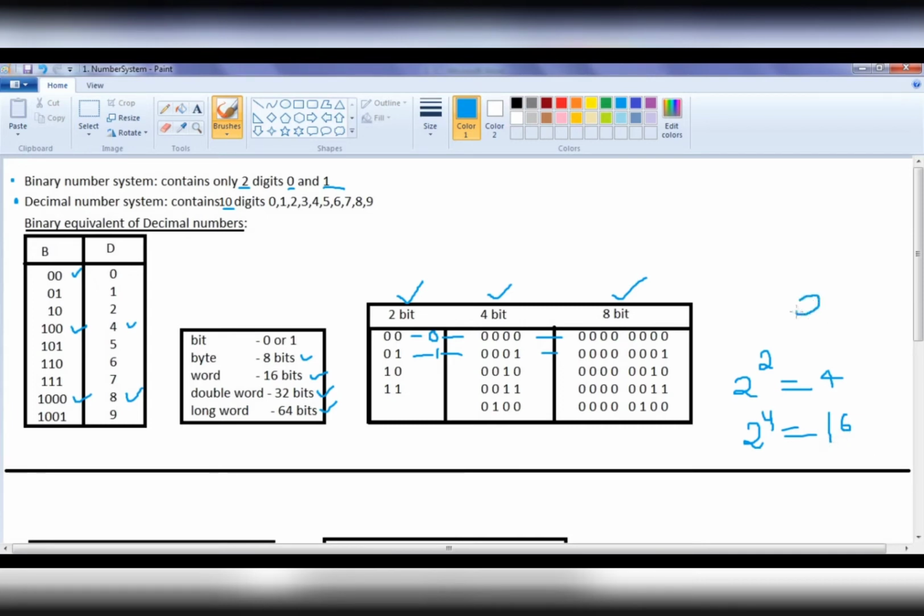If a machine is an 8-bit machine, 2 raised to the power of 8, which is equal to 256 numbers we can represent, or 256 decimal numbers we can easily represent. Now we learned what is binary number system, what is decimal number system. We understood what is a bit, what is a byte, and how do we represent decimal numbers with respect to different machines, and what are the possibilities.